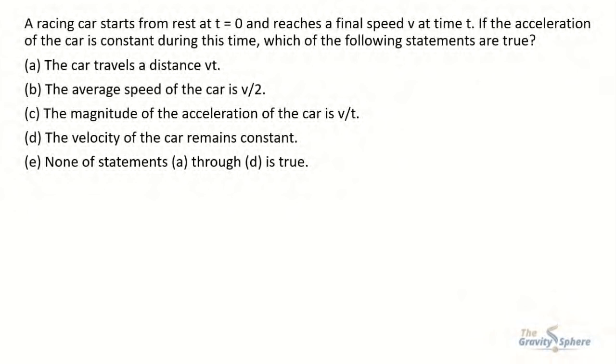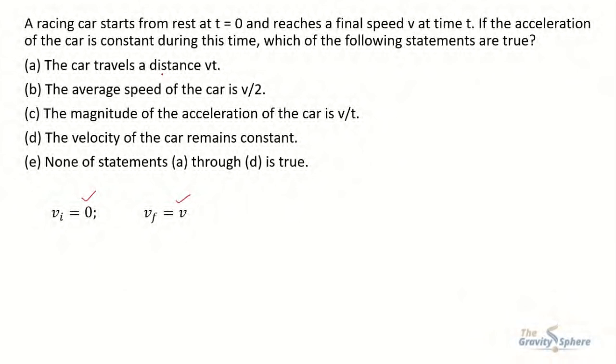So from the given data, we can see that the car starts from rest, so its initial velocity is equal to 0, and when it reaches a speed v, its final velocity becomes v. So this is its initial velocity, that is 0, and final velocity v.